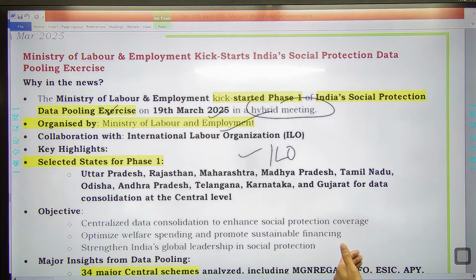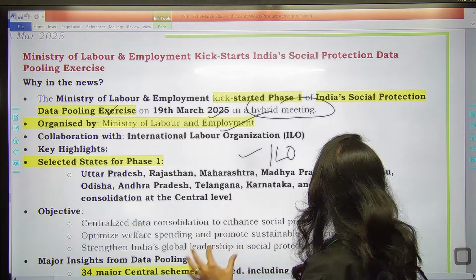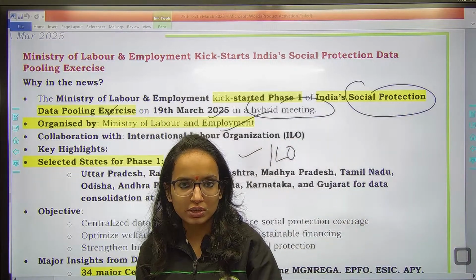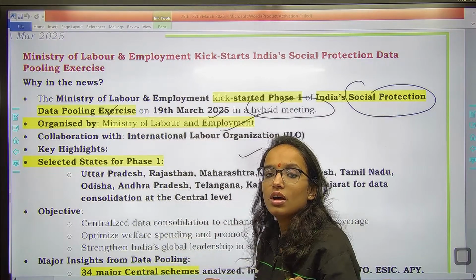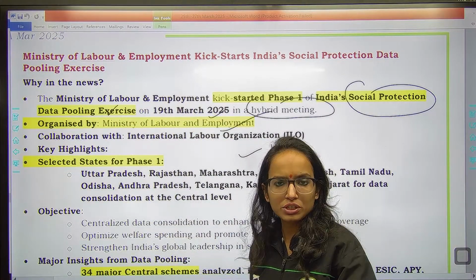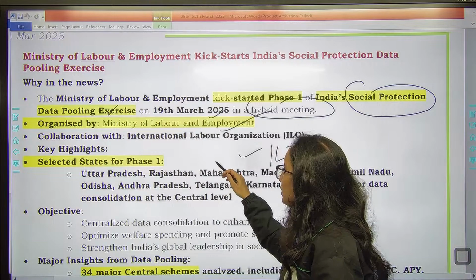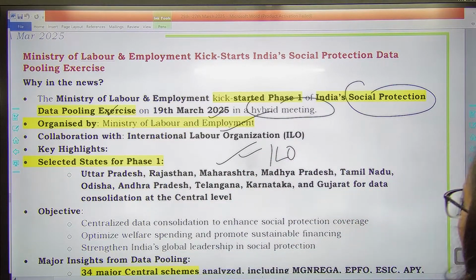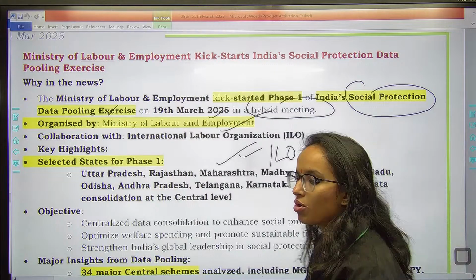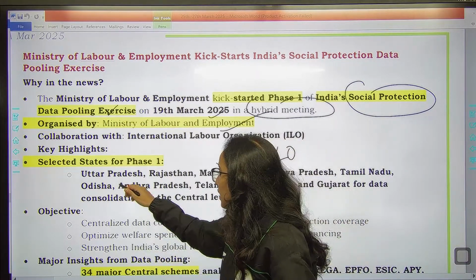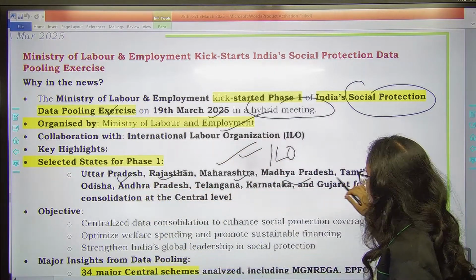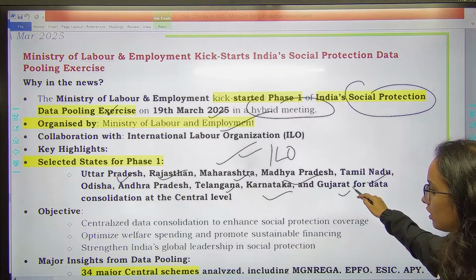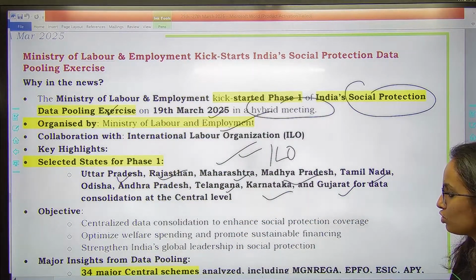अच्छा, the states which have been selected for pooling all the social protection data, social protection schemes जितनी भी आपकी होती हैं, right, pension, health scheme, health benefits, maternity, social security benefits जो आपकी होती हैं, provident fund etc. इन सबसे related data they want to collect. Now for the phase 1, which all states have been selected, they are UP, Rajasthan, Maharashtra, Madhya Pradesh, Tamil Nadu, Odisha, Andhra Pradesh, Telangana, Karnataka, Gujarat. These are the states selected for phase 1.